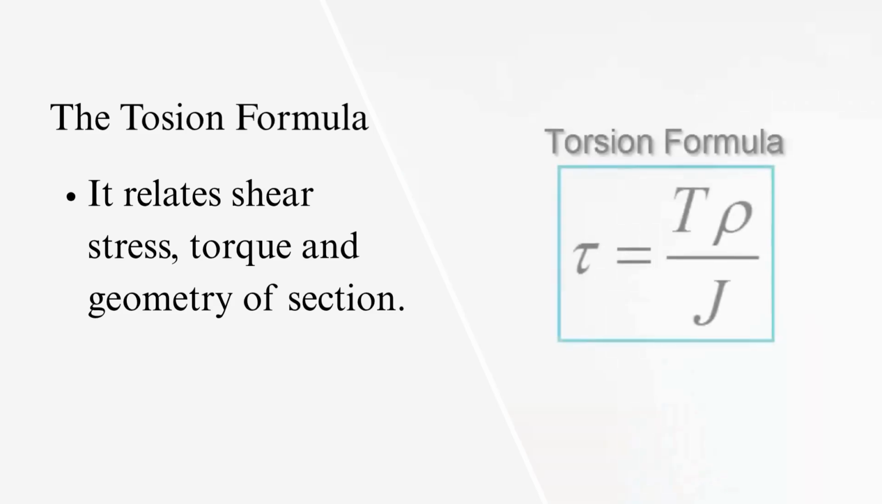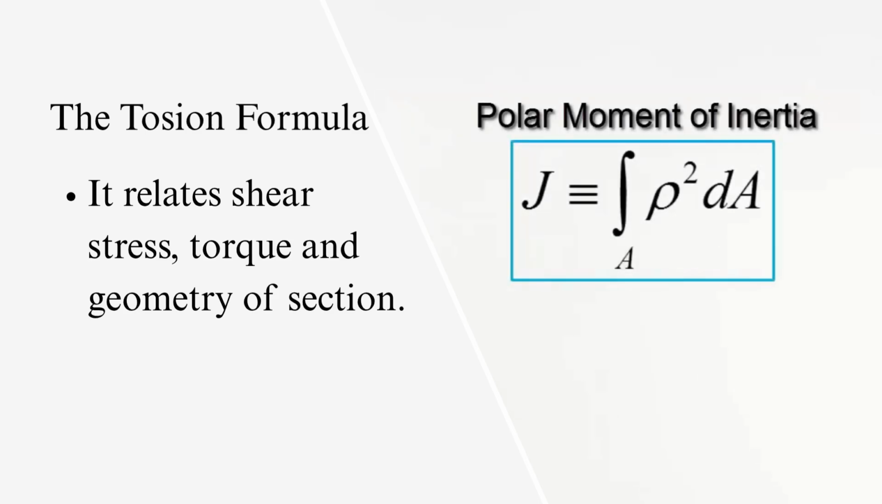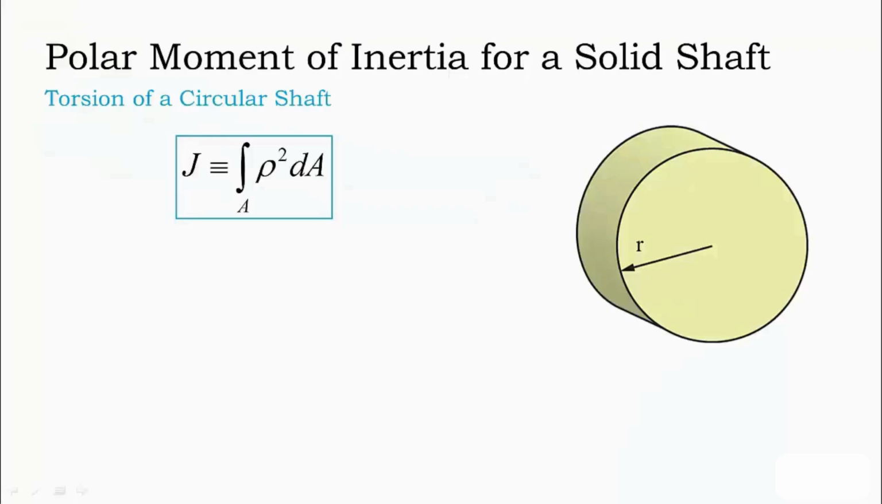The torsion formula relates shear stress at any radial position rho within a cross-section to the internal torque acting on that cross-section as well as the geometry of that cross-section. The geometry of the shaft comes into play through the polar moment of inertia. Let's first take a look at the polar moment of inertia for a solid circular shaft.